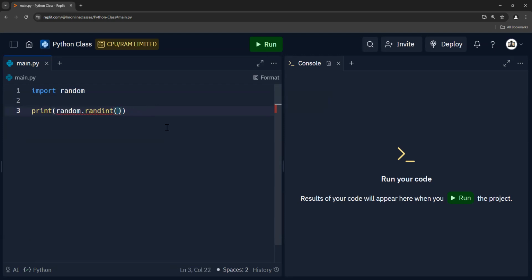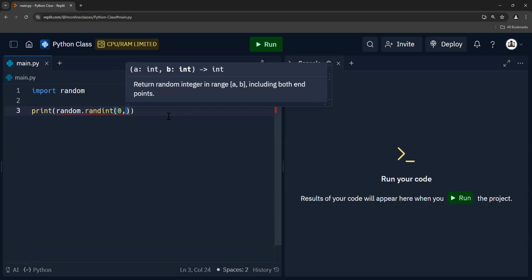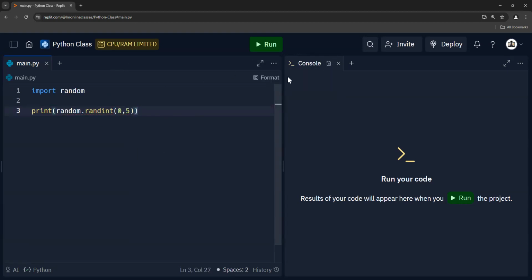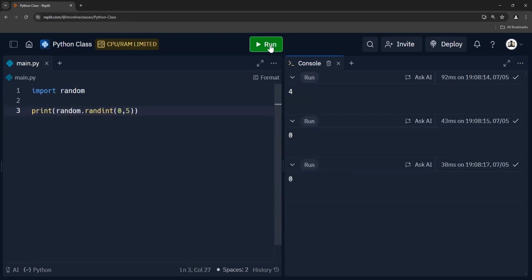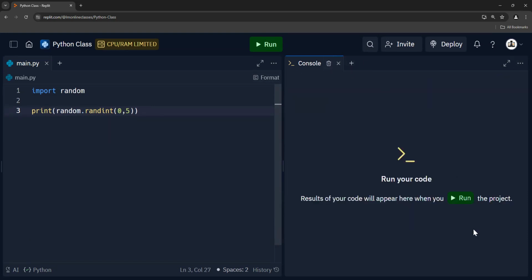And then it needs two numbers. It needs a small number and a big number. It's basically going to give you a random integer in between those two numbers. So let's do 0 through 5. It's going to print out a random number from 0 to 5. 4, 0, 0, 1. So it generates a sort of random number. It's not completely random, but it is random enough for us.